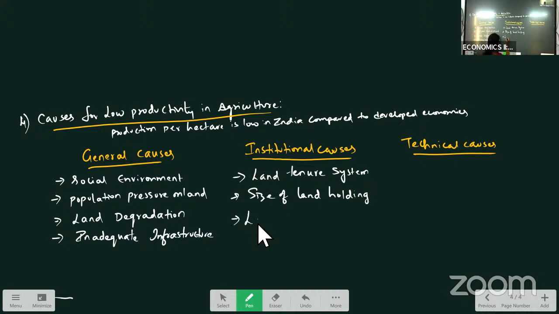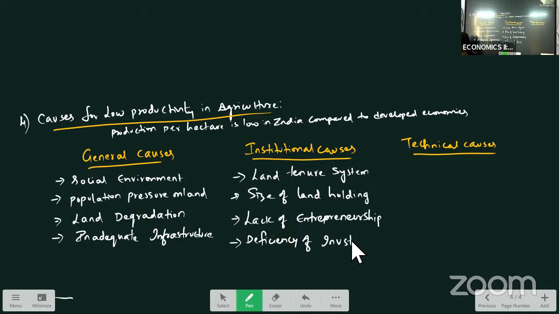And lack of entrepreneurship. In India, we do not have the enterprise system which is there in the developed countries. So that is one reason. And deficiency of investment from the government side. As there is a capital deficiency, more investments are not made in the agriculture sector, which resulted in low productivity.